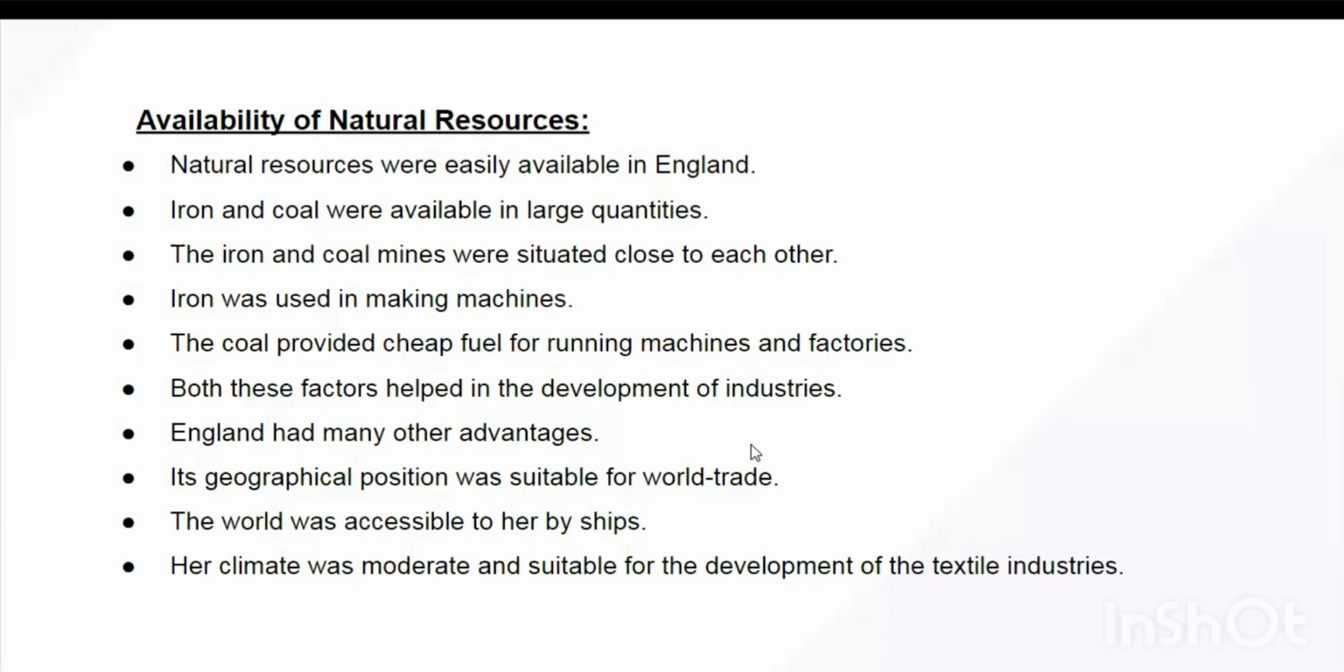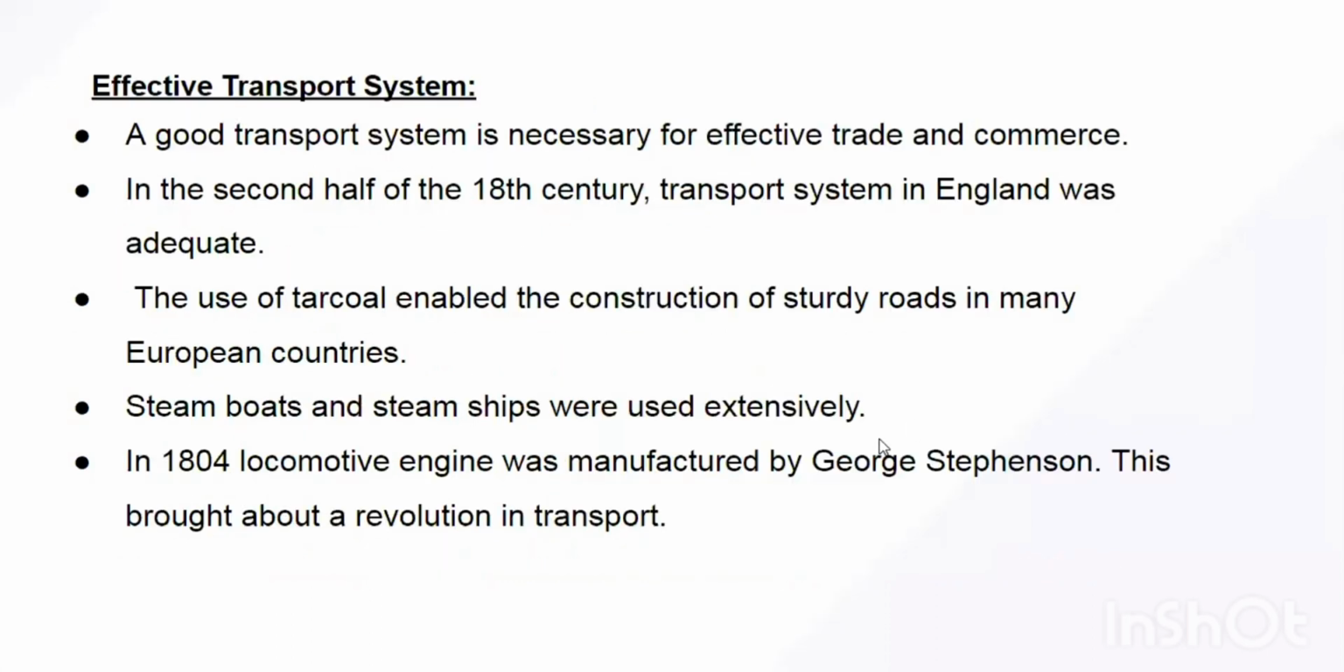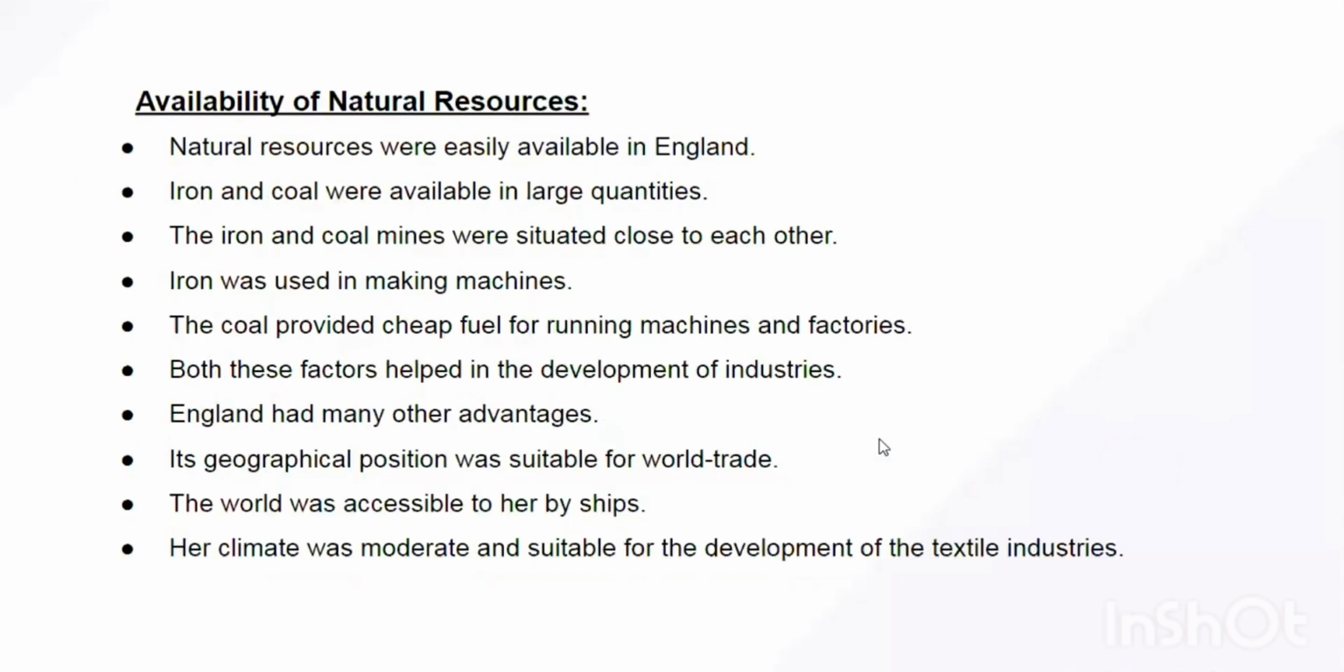Okay, so the quantity of iron and coal available, then the good humid climate, which favored cotton textile industries, and third, the geographical position of England, which made it suitable for lucrative world trade. Okay, then let's come to the next reason, effective transport system.